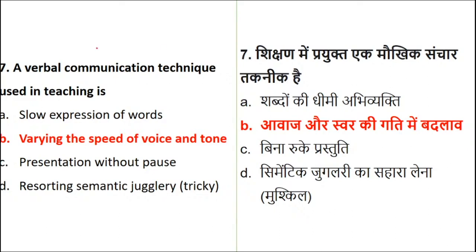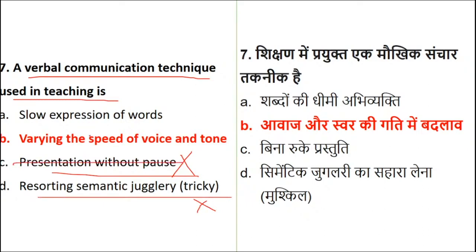Okay, now see. A and B, yes, Punit has already listed out a confusion. Now see, what is the question? A verbal communication technique is used in teaching. No doubt, we use this in teaching. Slow expression of words, varying the speed of voice and tone, presentation without pause. Now see, this is negative. Presentation without pause is not a good quality, because you're just going on. The best way of expressing yourself is that you need to know how to take a pause and when to take a pause. Then resorting to semantic jugglery, that is tricky things, means it makes things complicated. So very true, you will eliminate this.